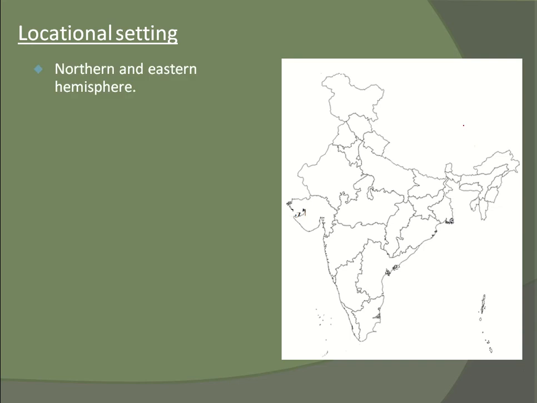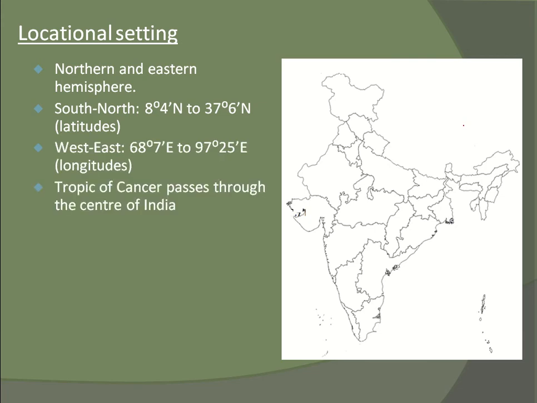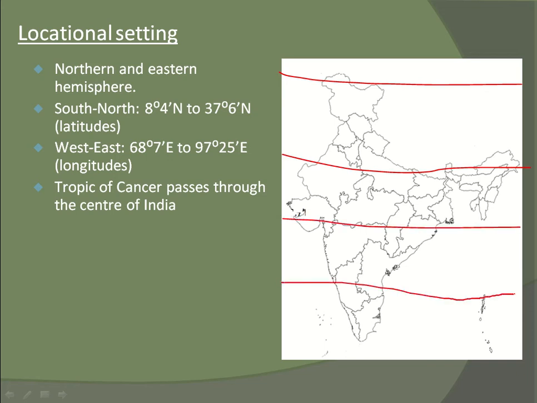Location settings. Northern hemisphere and eastern hemisphere. North to south, east to west. The Tropic of Cancer passes through the center of India. For this, we have these layers: one, two, three, four, five.